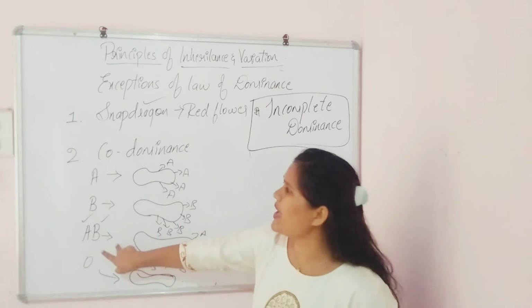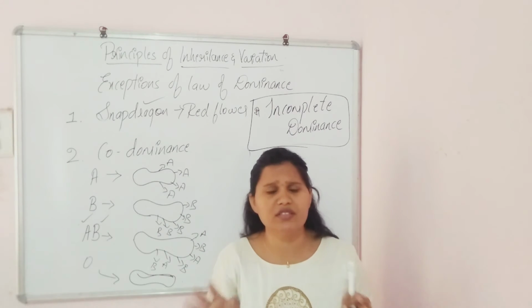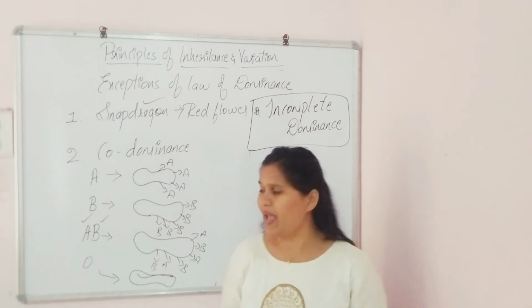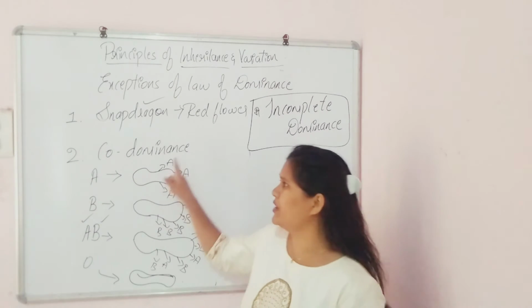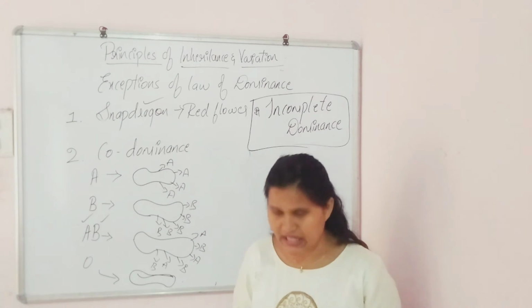Hence, here two alleles are dominant. No one allele is dominant over the other. They both are equally co, means saath. They are equal. Hence, this human blood group is the example for codominance. Is it clear for you? I think it is clear for you.